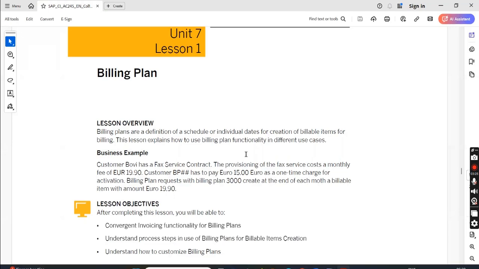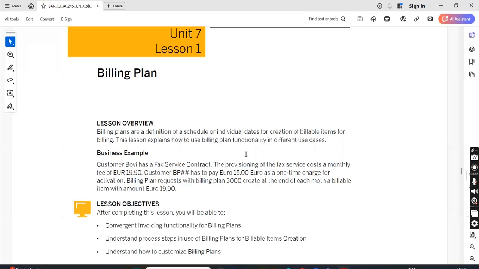Say I record $2,000 rent, and every fifth of the month we can schedule. We can schedule first, then we release, and once it is released on that particular date, it will post the rent amount. Same amount, same GL, and it will post.